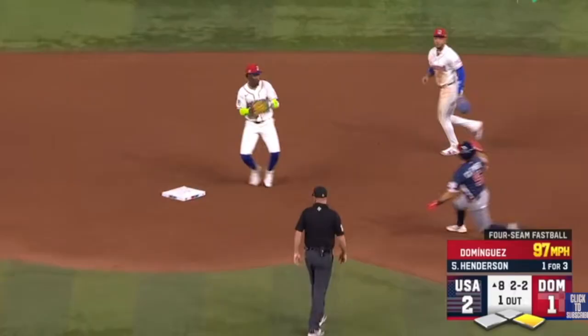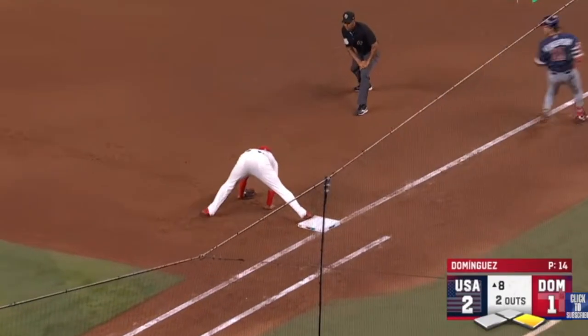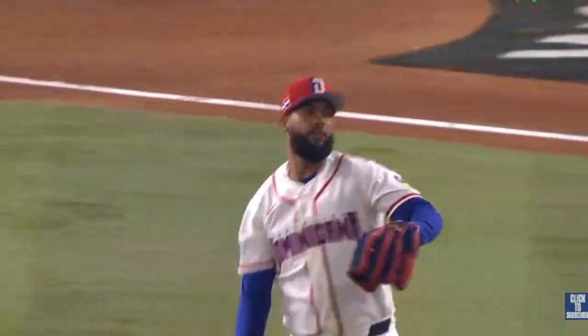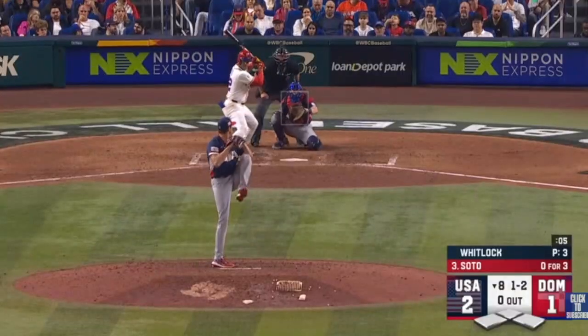Ground ball to the right side. Ketel Marte. Look at that flip. And Perdomo will turn the inning-ending double play. That'll do it for Team USA in the 8th.